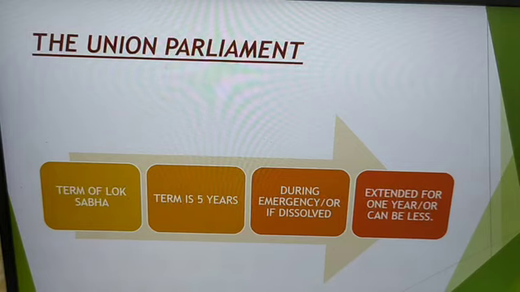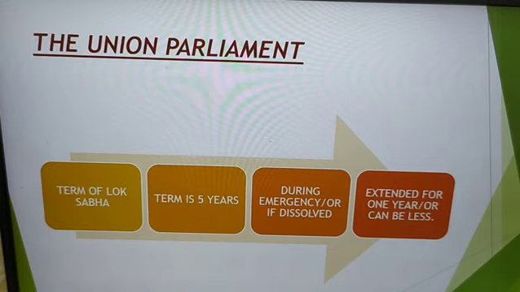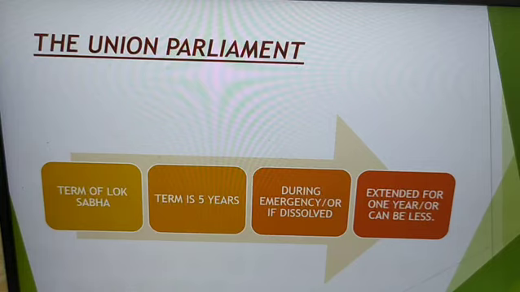One that has been mentioned is that the Lok Sabha can get dissolved earlier also. So maybe after finishing a term of 3 or 4 years, the Lok Sabha can get dissolved. We'll talk in later videos about why it happens, when we discuss the parliamentary procedures and how the Lok Sabha gets dissolved. However, the life of Lok Sabha can also be extended in case of emergency. It can be extended by a year.